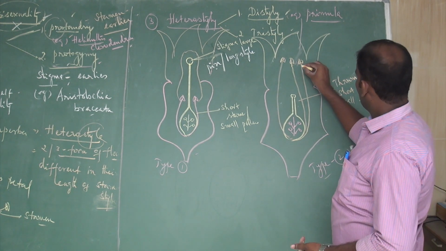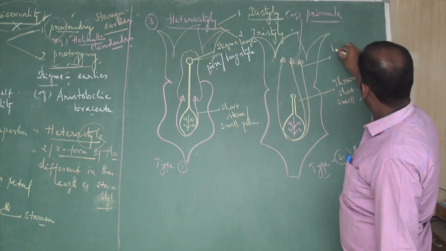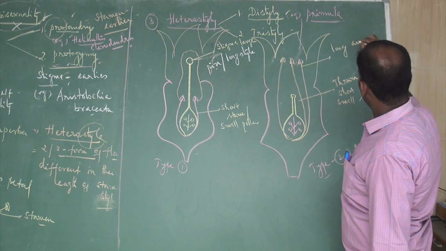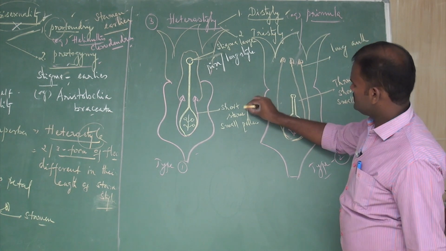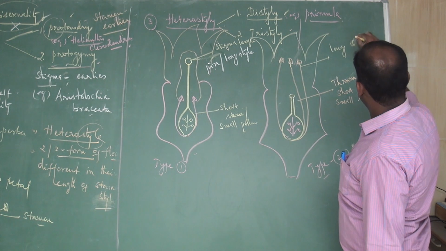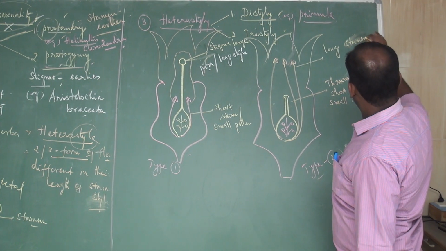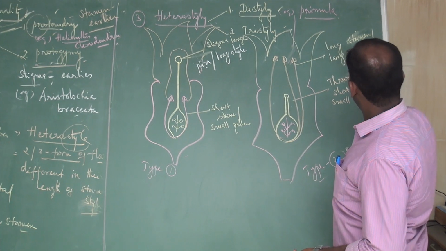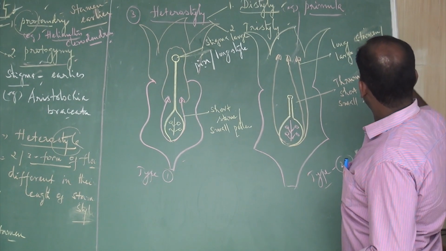Then the androecium has long anthers or long filaments. Here it is a short stamen, here long stamens, with large pollen grains. Large pollen grains are produced.